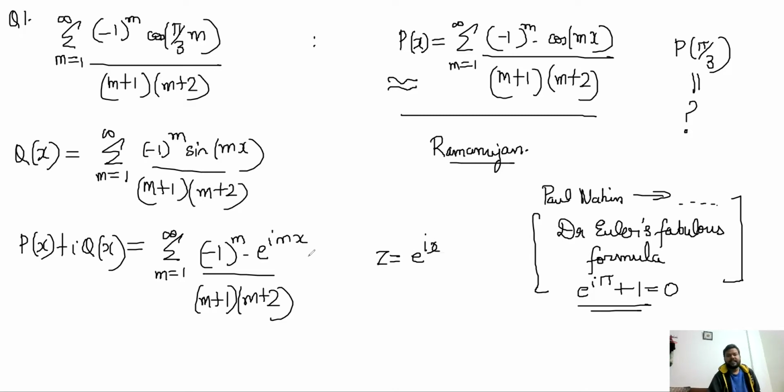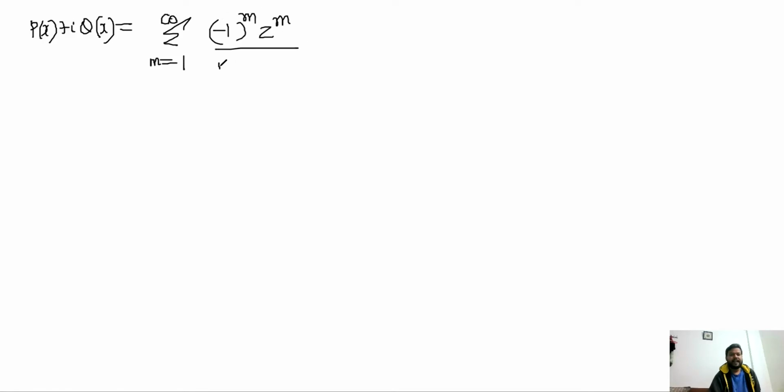So he will write that as e^(imx) divided by (m+1)(m+2), and z is equal to e^(ix). So z^m is equal to e^(imx). So basically P(x) plus iQ(x) is the summation, m goes from 1 to infinity, of (-1)^m z^m divided by (m+1)(m+2). That is a part of the solution.